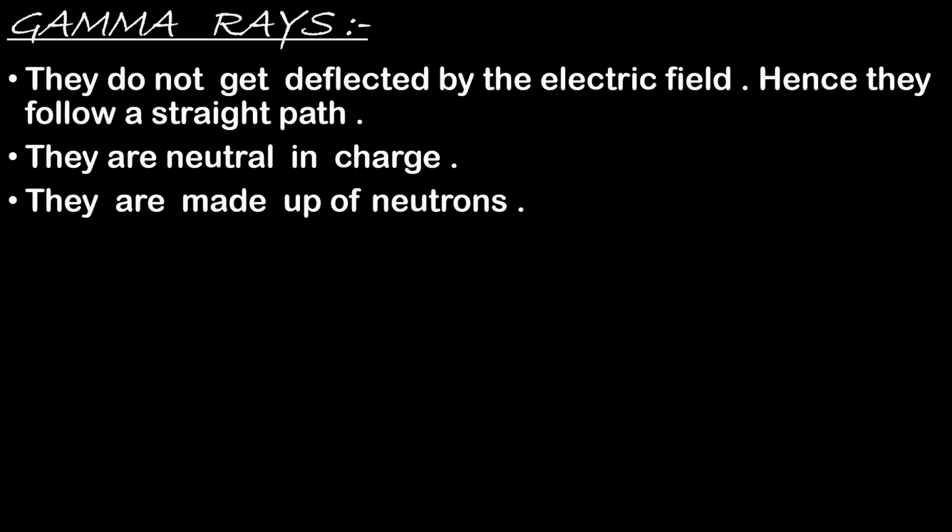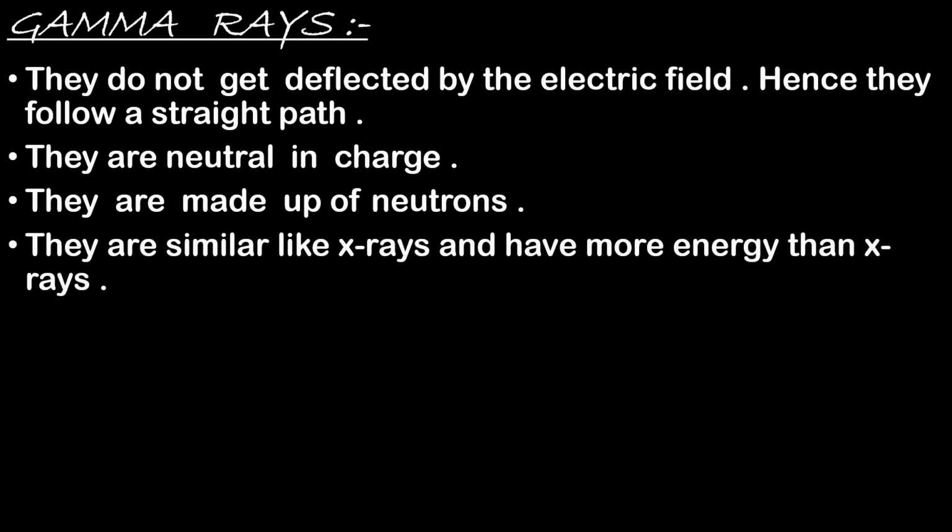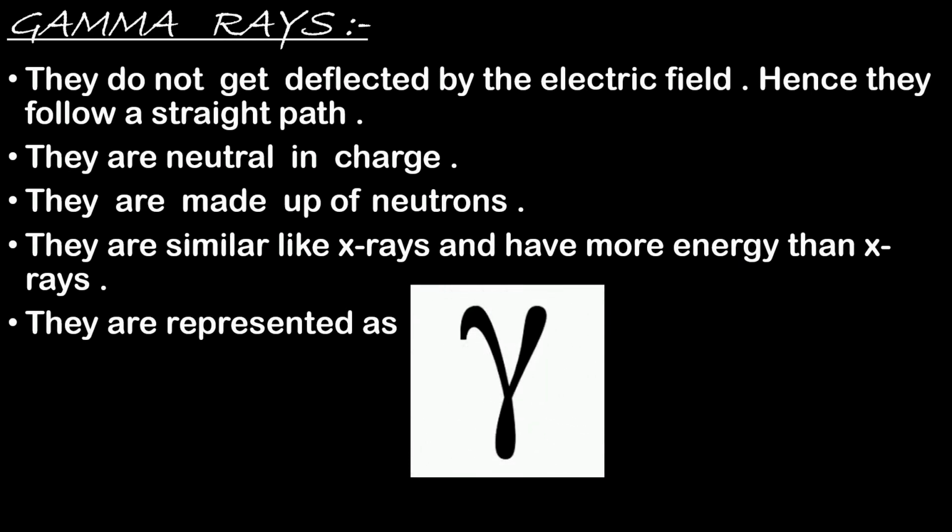Now what are these gamma rays made up of? These gamma rays are made up of neutrons. Okay, they are similar to X-rays, but the difference is that gamma rays have more energy as compared to X-rays. Now they are represented by the gamma sign. So as simple as that.